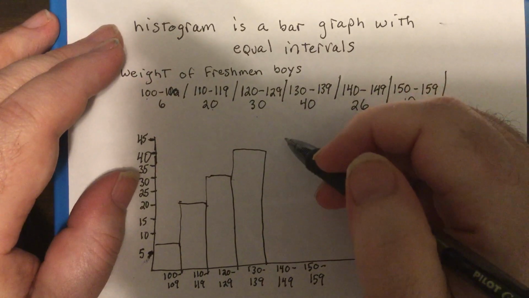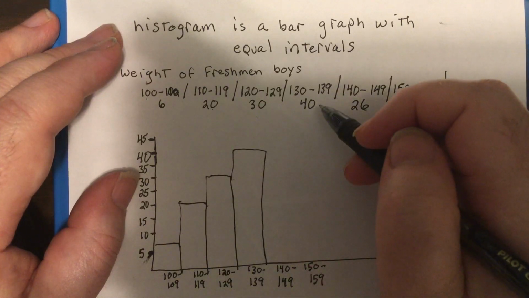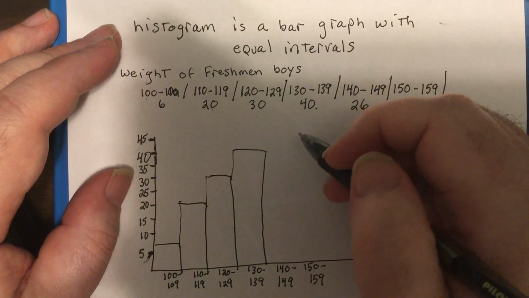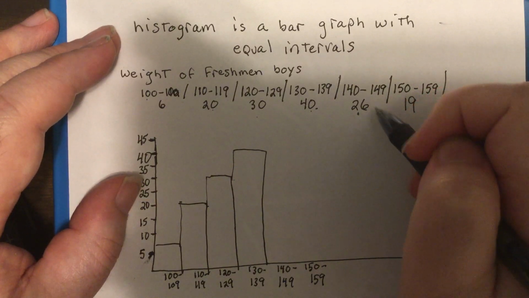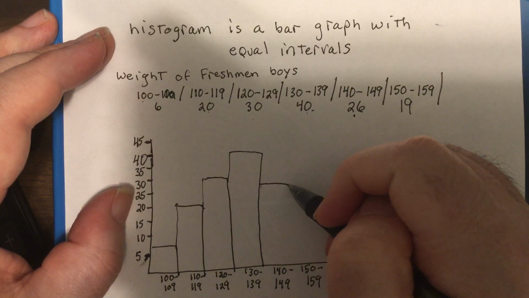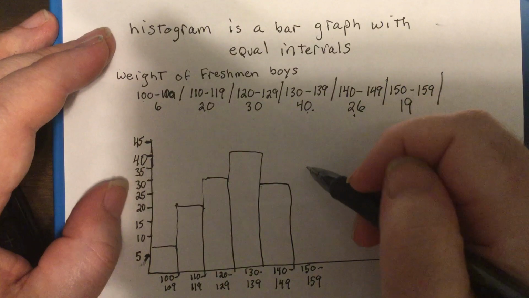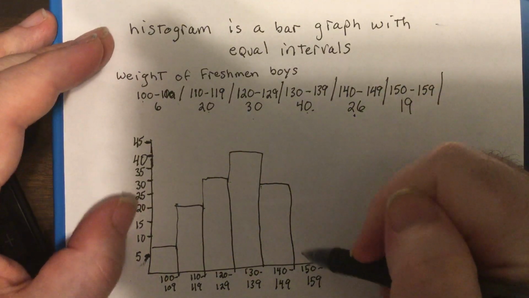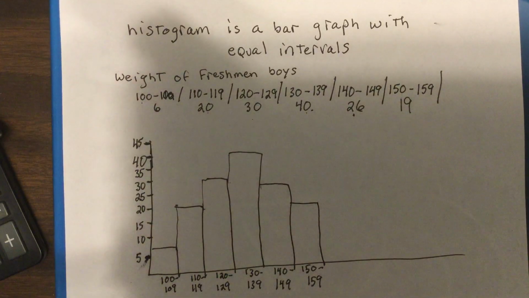And again, this is freehand. If you were going to turn this in at a job, you better do better, and you'd probably have colors for each one. But 40, we just did that. And then 26, 140 to 149, so starting to get smaller. Of course, it probably depends how many kids are playing football, how many boys. And then we only have 19. Okay, that could be better, but just freehand it.